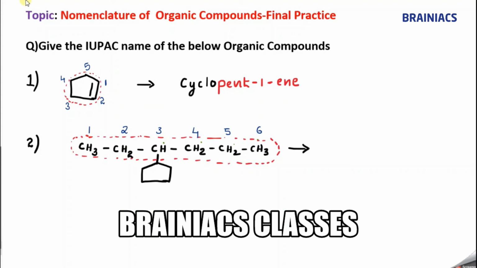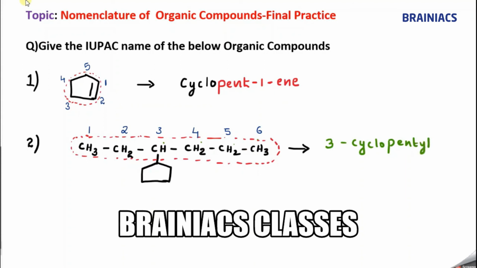Now we can name the compound. How to name the compound? Starting with the secondary prefix. The secondary prefix is the substituent. So at the third position you have a substituent. What is the substituent? It is a cyclopent-, because 5 carbon atoms are there. So I can say 3, hyphen, what will come? Cyclopentyl, because it is a substituent.